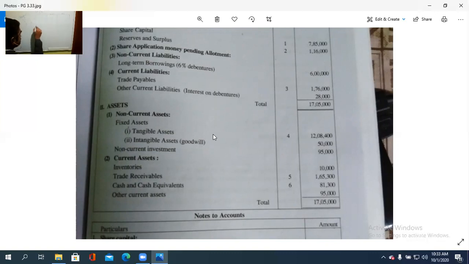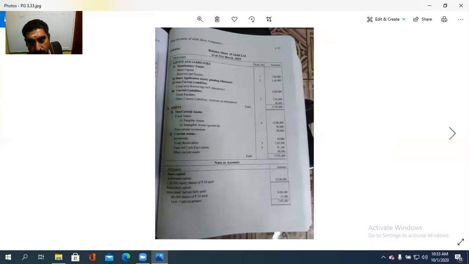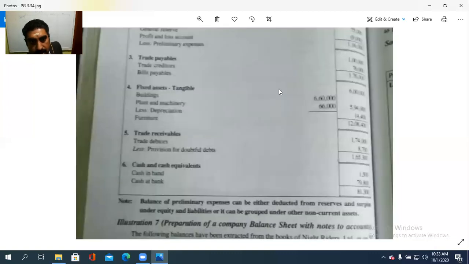Yes, tangible asset and intangible asset. For tangible assets, there are many that we are going to see in the notes to accounts. Like, see, fixed assets tangible: there is building 6 lakh. P&M after depreciation is 5,94,000 and furniture is 14,400. That is already given in the question as a direct item.